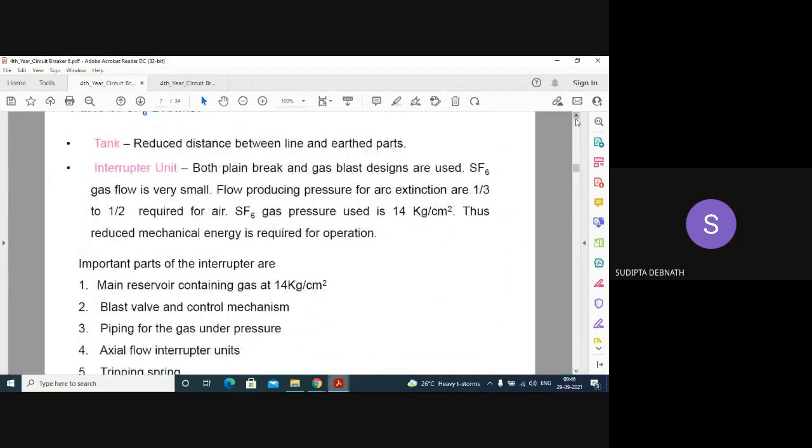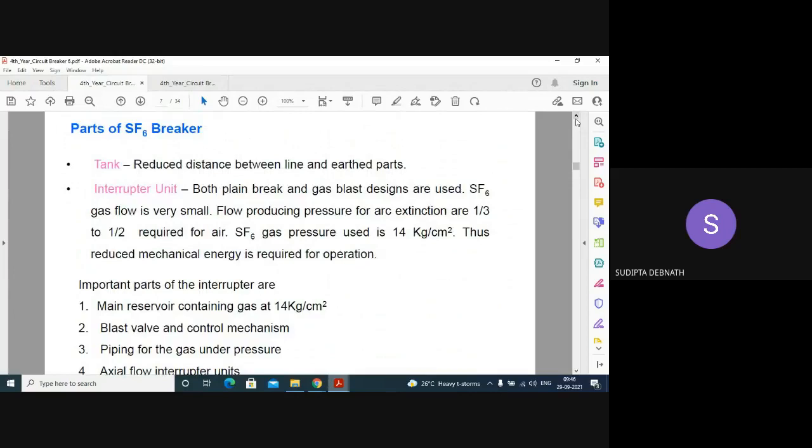Now these are the different parts of an SF6 circuit breaker. You go through any book, see the diagram and find out these parts. One is the tank. The tank is required because it is an essential part of a circuit breaker. And the interrupter unit, one interrupter unit will be there. You have discussed the interrupter unit in the minimum oil circuit breaker. Unlike the bulk oil circuit breaker, where the whole oil is not interrupting, here an interrupter unit is there specially because there are some disadvantages also that we will discuss.